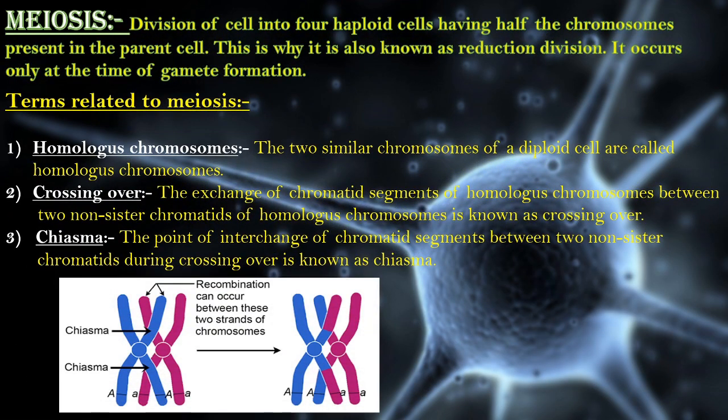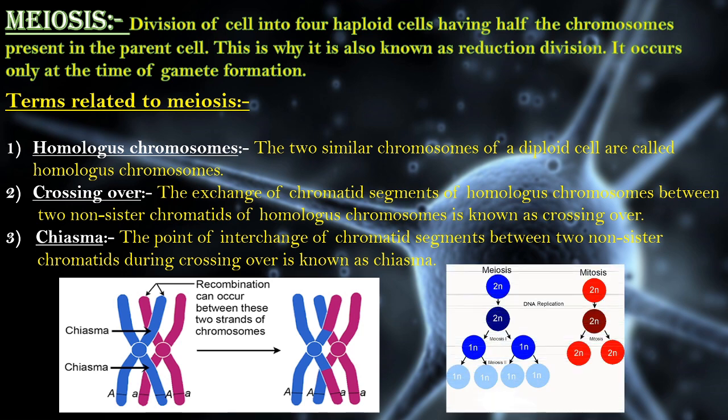Now what is meiosis? Meiosis is another type of cell division, as we discussed in the very first slide. Meiosis is the division of a cell into 4 haploid cells having half the chromosomes present in the parent cell. That is why it is also known as reduction division. It occurs only at the time of gamete formation.